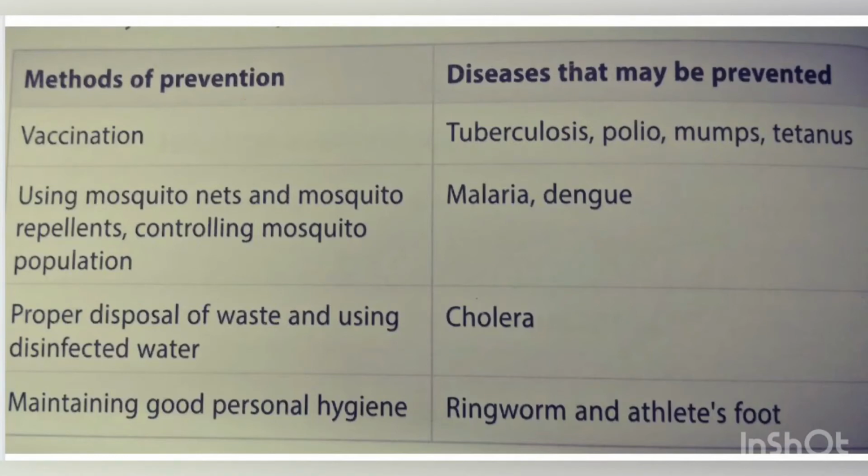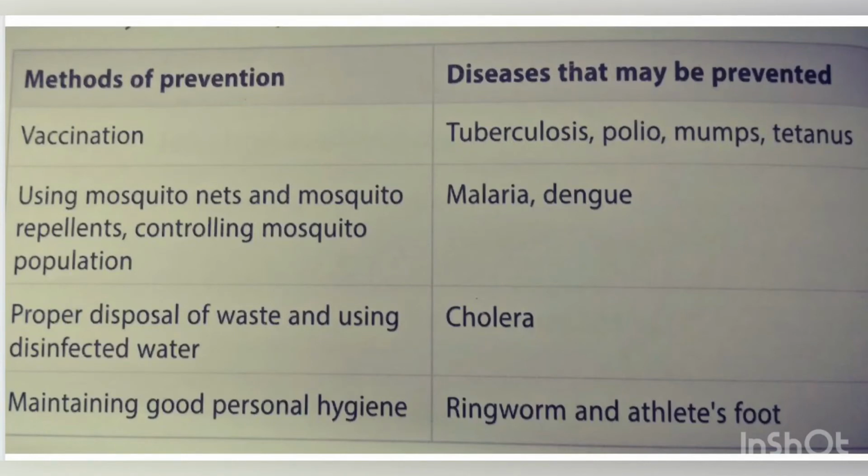For malaria and dengue, because they are spread through mosquito bites, we can prevent them by using mosquito nets, mosquito repellents, and controlling the mosquito population by not allowing any water to be stagnant during the rainy season. That's why government personnel always come to our house during the rainy season to check whether stagnant water has collected somewhere, because that is the breeding ground for mosquitoes.